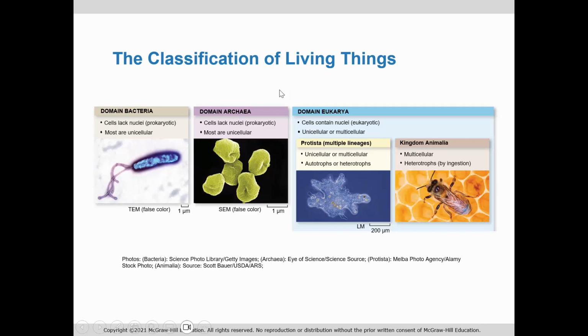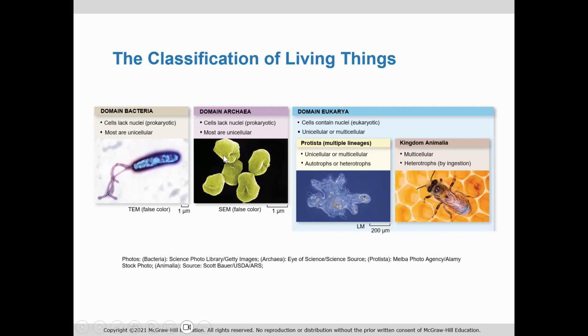The most important piece to the distinction between those two is that prokaryotic organisms have cells, because the cell is the most basic unit of anything alive, but they have cells that don't have a nucleus. Now, the word nucleus is also not something that we're going to talk much about yet, but it is one of a few compartments or organelles within cells. And prokaryotic organisms lack any kind of internal cellular structure, or at least not to the extent that eukaryotic cells have. So these are the more simple cells.